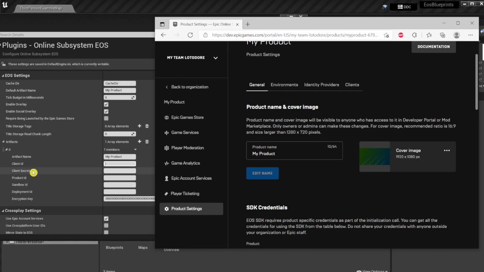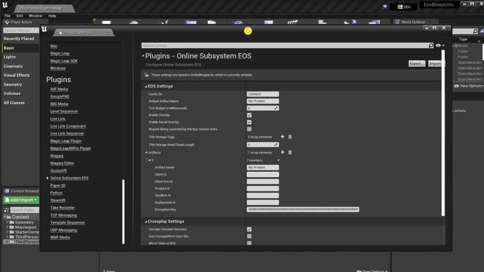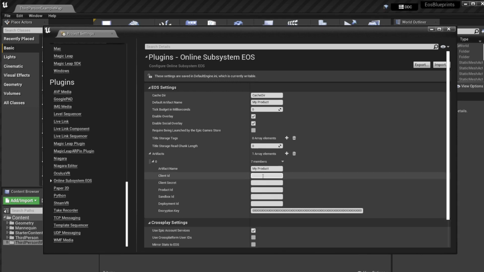Double check to copy the correct values. The order is different on this page than on the settings dialog. This is not a time to be lazy. And product ID and application ID are two different things. These values should be treated as secrets. This is why I'm not showing them here. Okay, let's just assume that we've entered all the parameters.